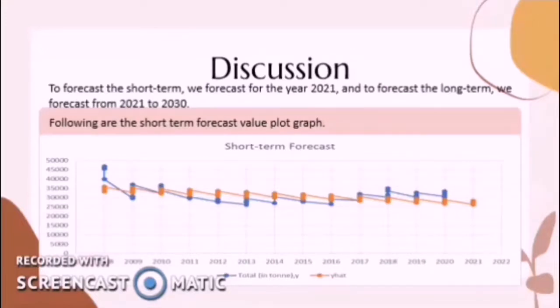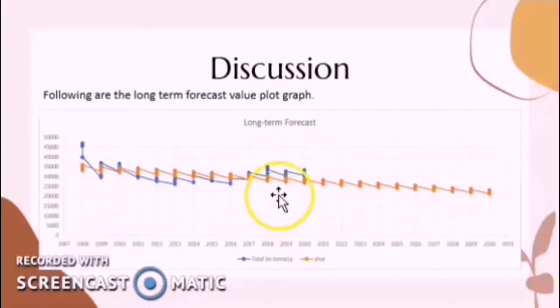To forecast the short term, we forecast for the year 2021, and to forecast the long term, we forecast from 2021 to 2030. So this is the short-term forecast value plot graph, and this is the long-term forecast value plot graph. From the graph, we can see a steady pattern of the estimated values.